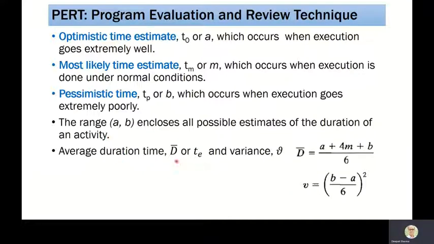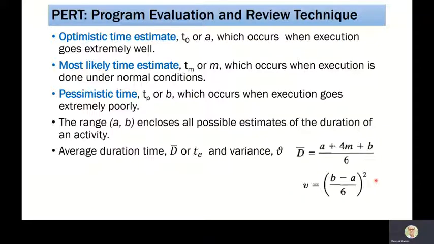If we have to calculate the average duration and the variance, we use the beta distribution. Based on that, the average is calculated as A plus 4M plus B, where A is optimistic, M is most likely, and B is the pessimistic time, divided by 6. The variance is (B minus A) divided by 6, squared.